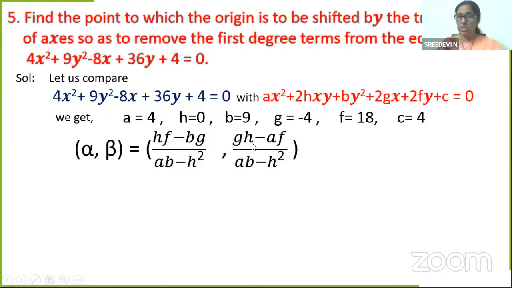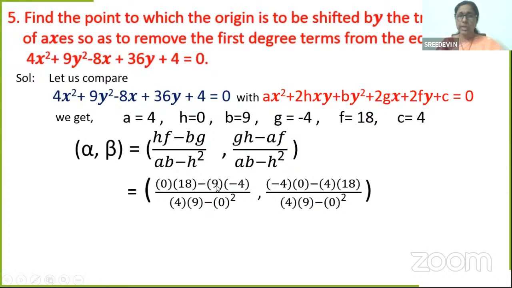GH, H again becomes 0. AF, 72, so minus 72. AB minus H square, what is AB? 36, minus H square is again 0.